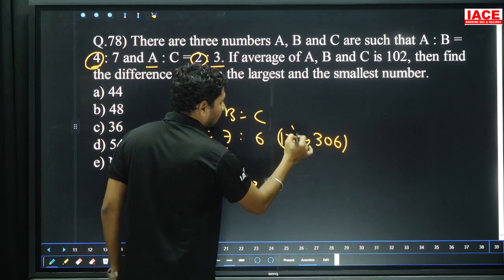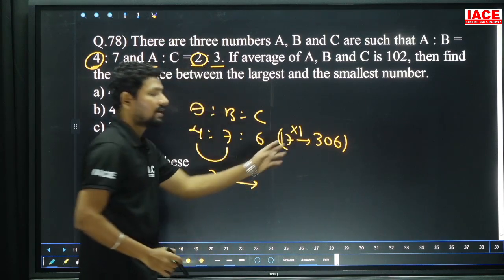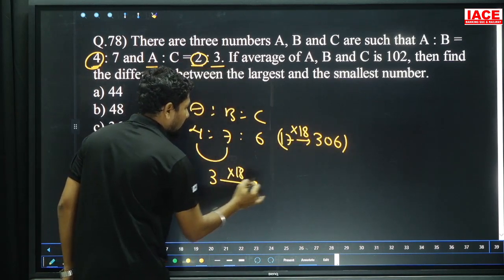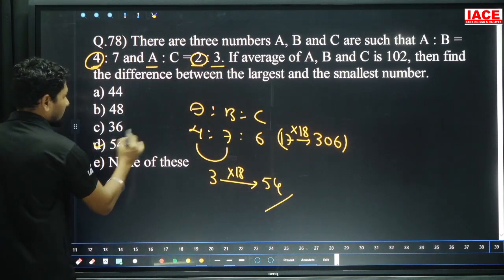17 to 306, how many times? 17 ones is 17, remaining value is 136. It is 8 times. So 17 times 18 is 306, and here it is also multiplied by 18. 18 times 3 is equal to how much? 54. Option D.